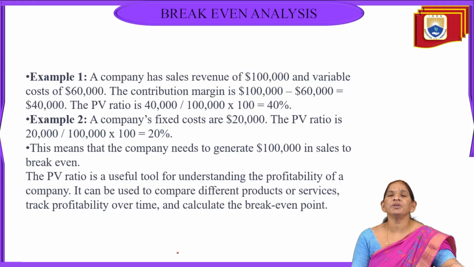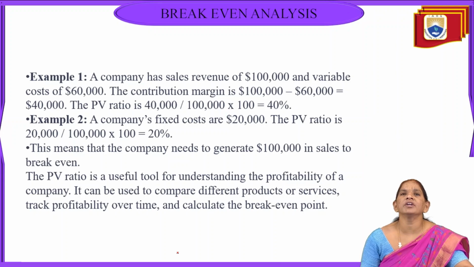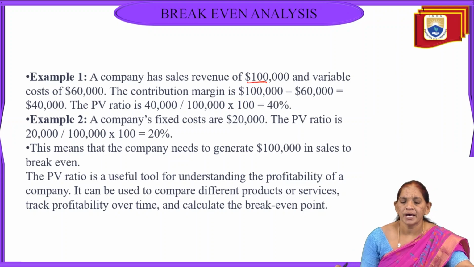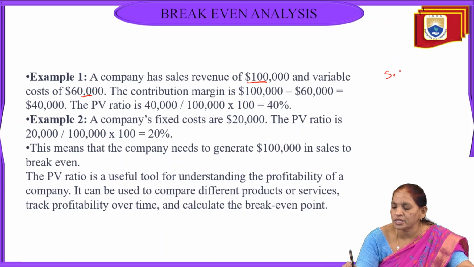Next, let us take a simple problem. If a company has sales revenue of 1 lakh rupees and variable cost of 60,000, here the SP, selling price, is 1 lakh and variable cost is 60,000.